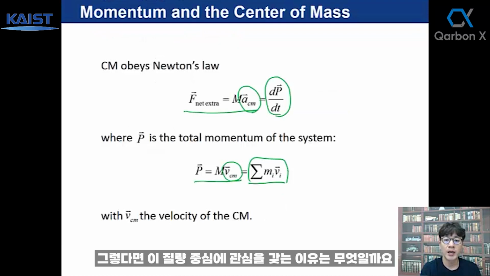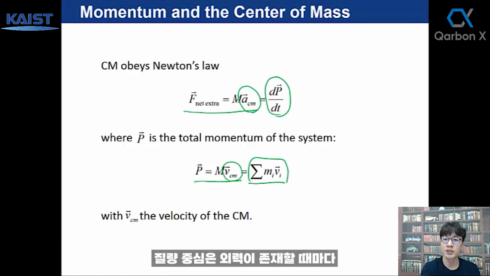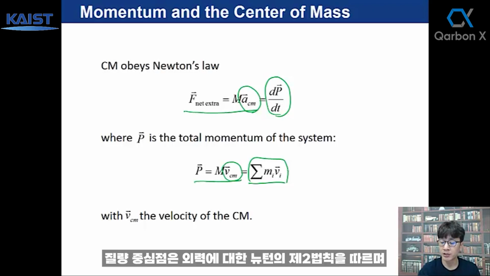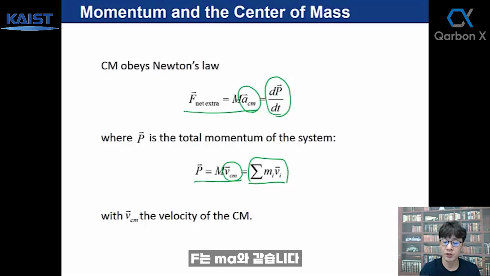Okay, so after that we went into detail. See here, so why do we care about this center of mass? Because whenever an external force exists, it acts on the center of mass, where we can think all the masses are concentrated. It follows that this special center of mass point follows Newton's second law with respect to the external force, F equals ma.